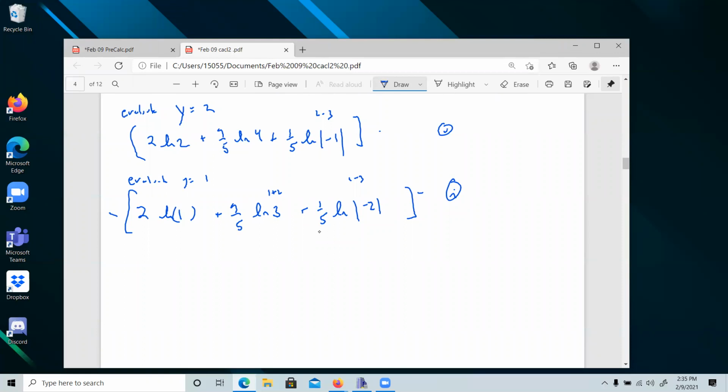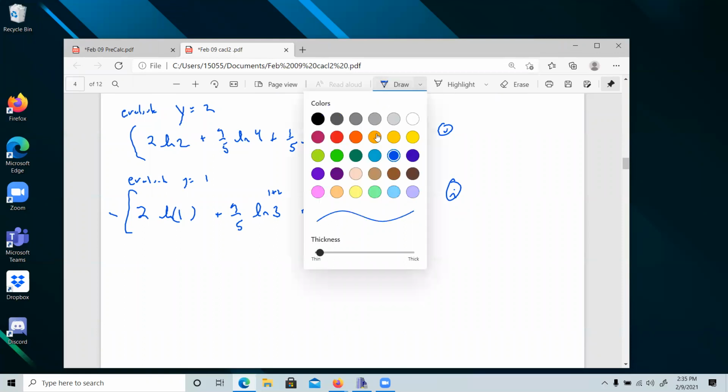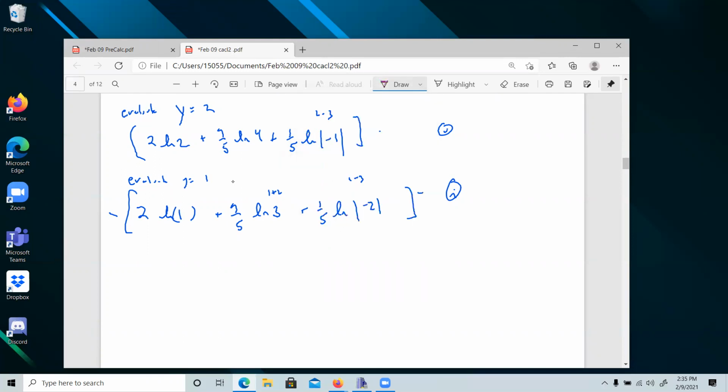What is the natural log of 1? Natural log of 1 is 0. The natural log of 1, because the absolute value of -1 is +1, and the natural log of that, you're gone, that's gone.